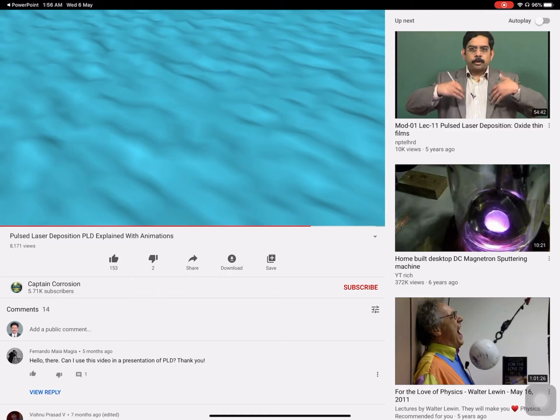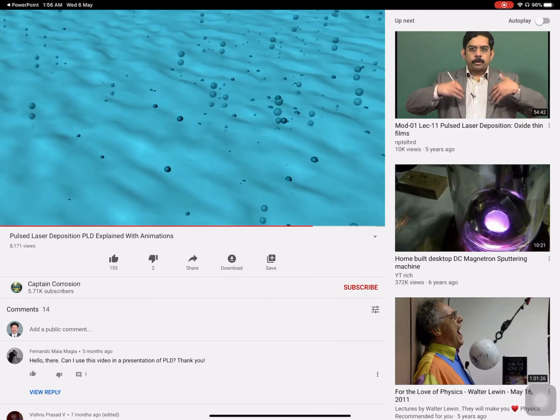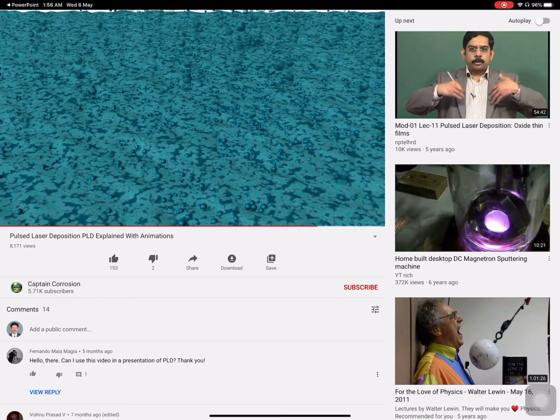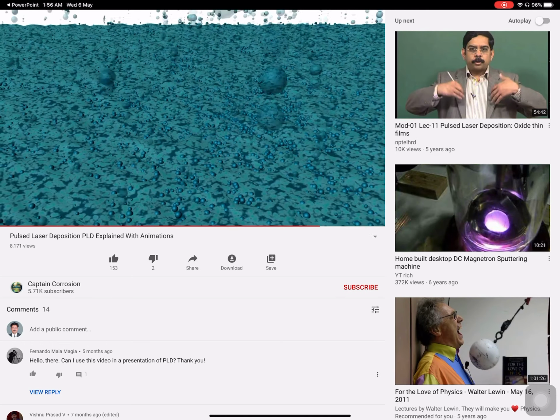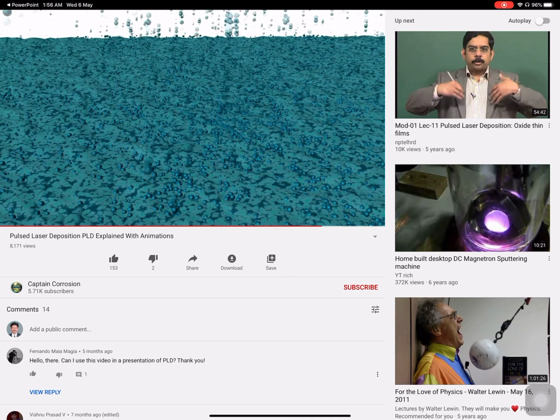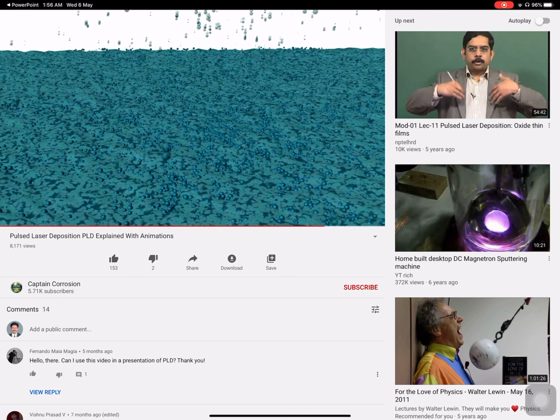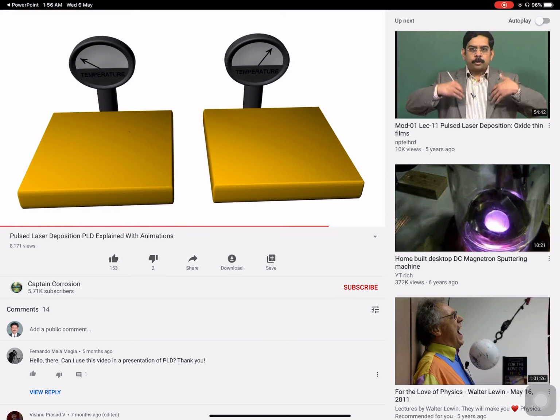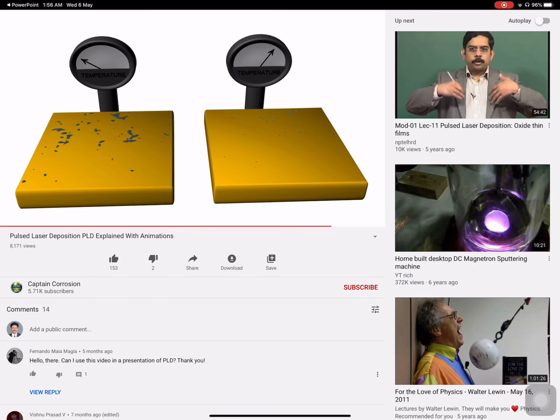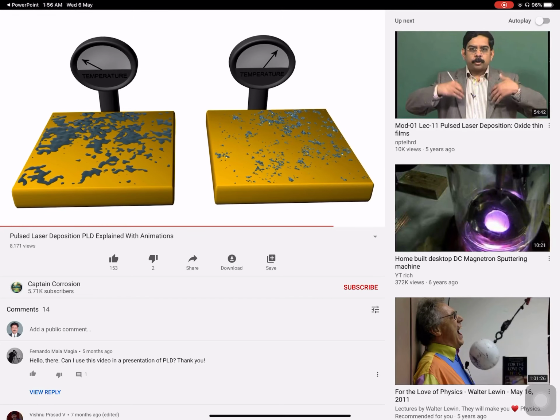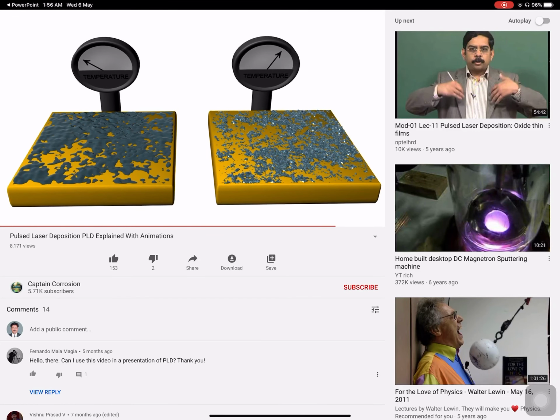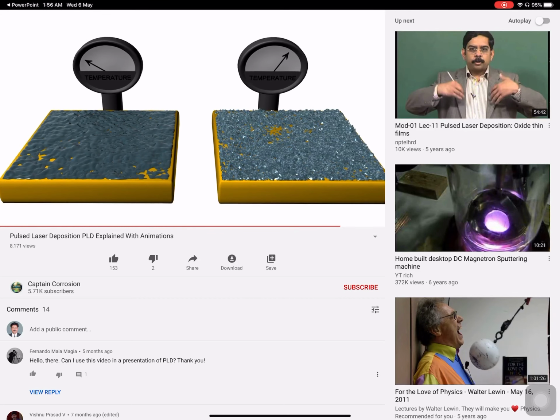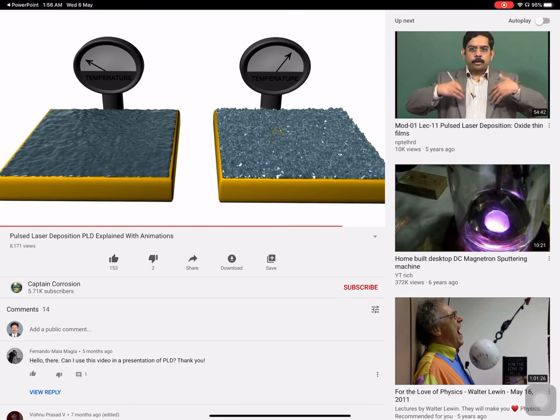However, when the gas pressure is too high, then the energy of the atoms arriving on the substrate is not high enough to allow the formation of an ordered crystal structure. The resulting film may be of low density and amorphous, which in some cases may be the actual goal. Anyhow, the crystallinity of the grown films also depends strongly on the temperature of the substrate. Films deposited at higher temperatures are normally crystalline, while films made at lower temperatures are rather amorphous.